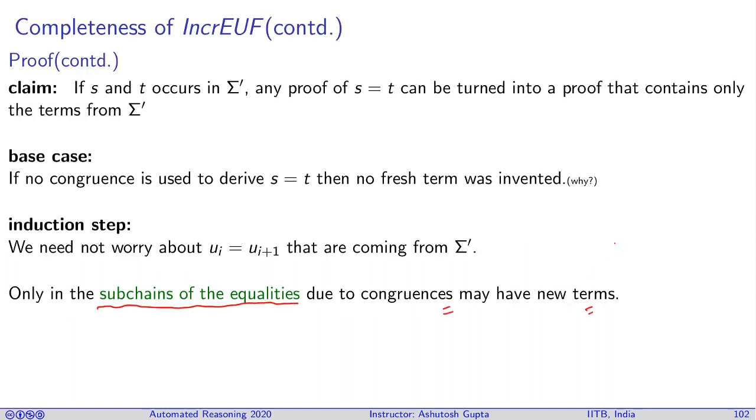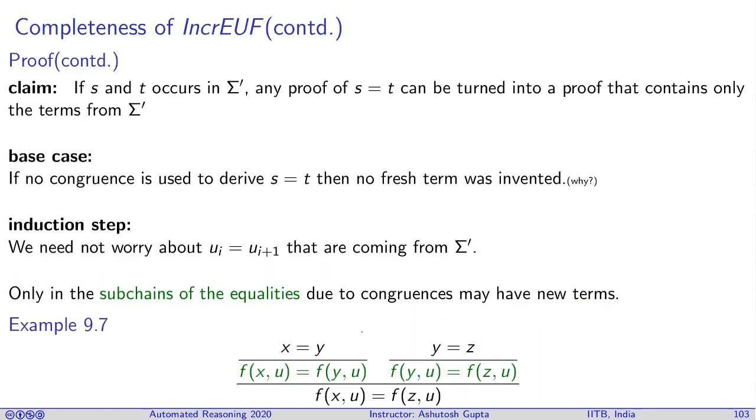Okay, so let's unpack this sentence by example. This is the thing which has been derived, and you have a chain of equalities. In this chain of equalities, you can see that there's a term here and a term here which occur in the input formula. However, this term did not occur. This chain of equalities derived from congruence may have intermediate terms that do not appear in your input formula, and we need to somehow get rid of them.